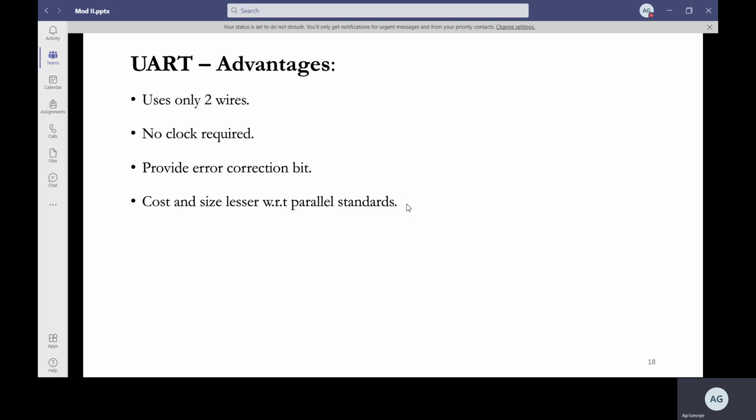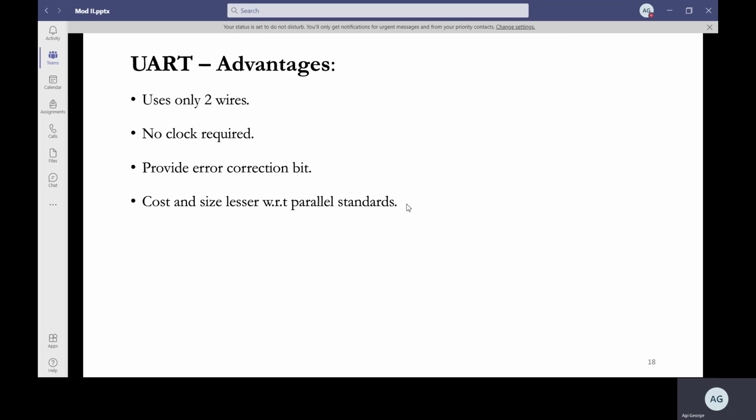Now the advantages: it uses only 2 wires for data transmission. For synchronization you have other supporting terminals, but for data it uses only 2 wires. Then there is no clock required, so that hardware is naturally eliminated. It also provides an error checking bit, the parity bit.